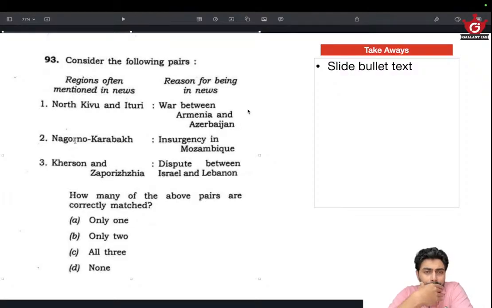If you have been reading current affairs and you have been coming across names of places, you know there is a certain similarity to places from certain regions. For example, in the African region, places will have a certain kind of name. Of course, there will be diversity, and there will be colonial influence. But still, if you come across places, try to observe the similarities in naming. For example, regions in the Russia-Ukraine war, most of the regions that have been in news, like Kursk, Minsk,